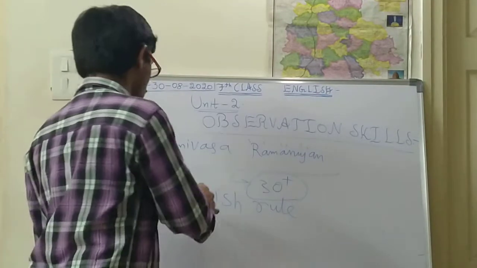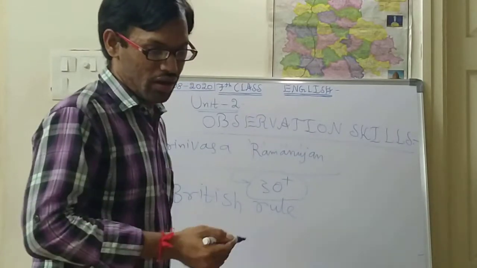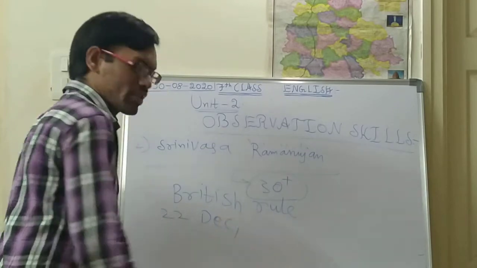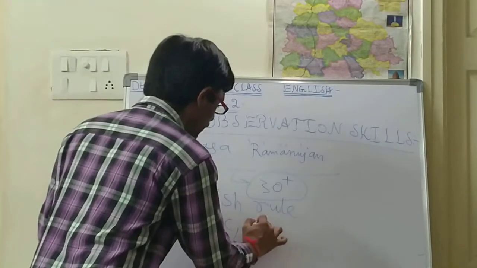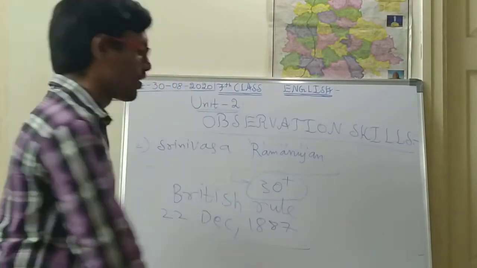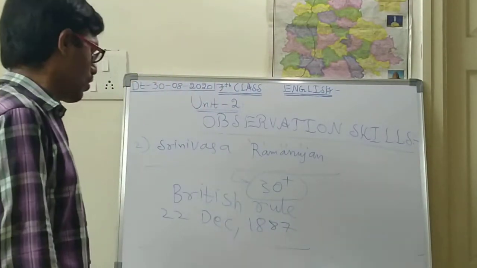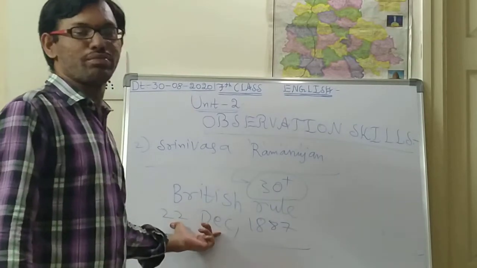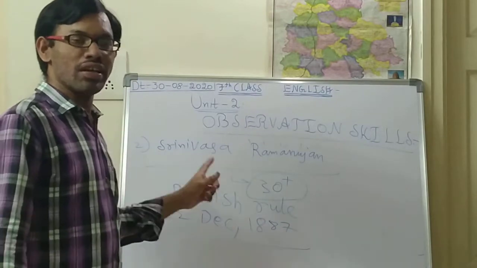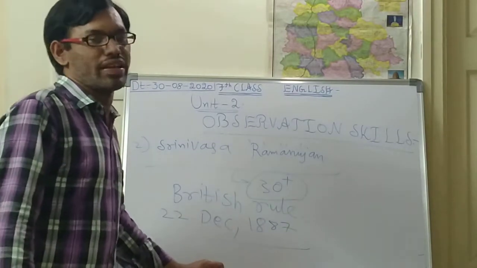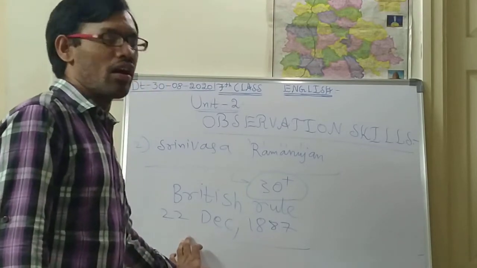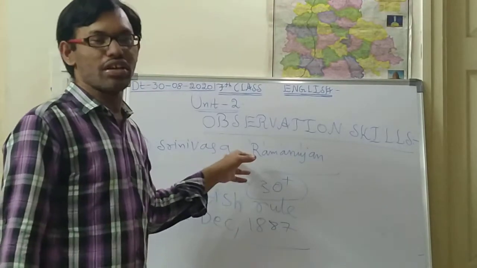On which date was he born? I think you know. He was born on 22nd December 1887. Do you know the specialty of December 22nd? December 22nd is National Mathematics Day. Is it right, children? Mathematics Day is celebrated on this day in remembrance of Srinivasa Ramanujan.